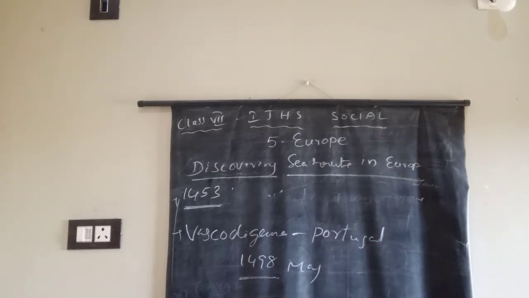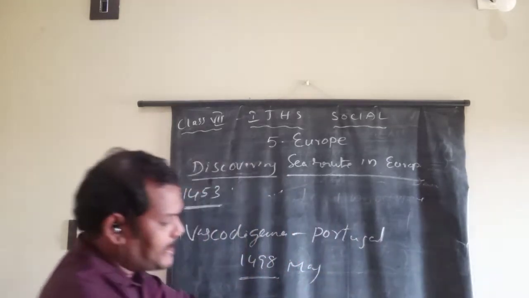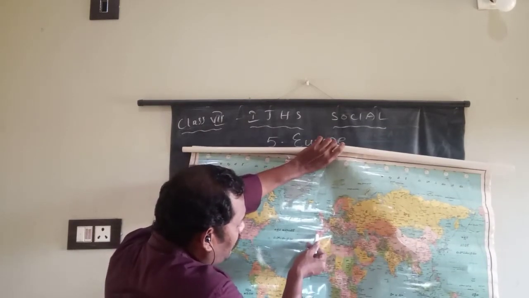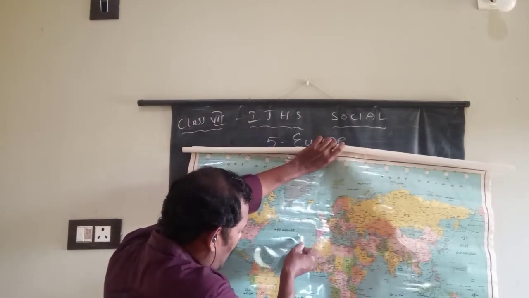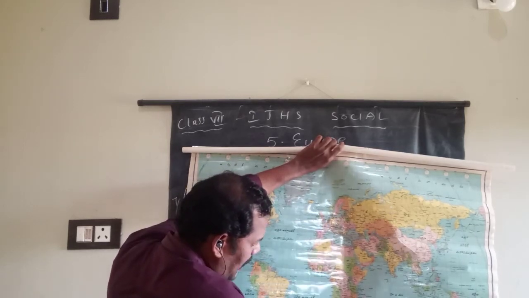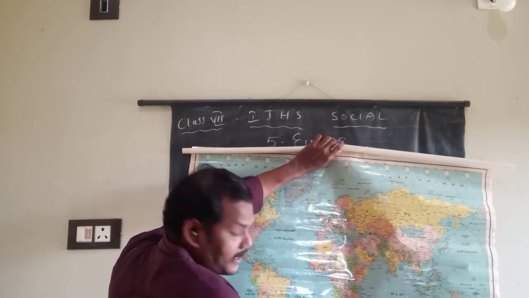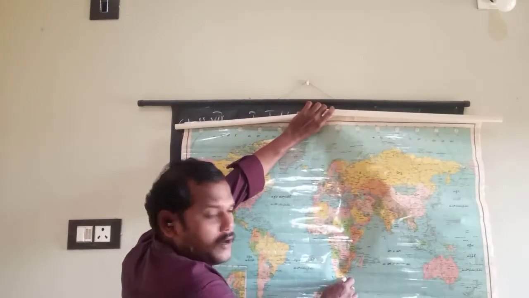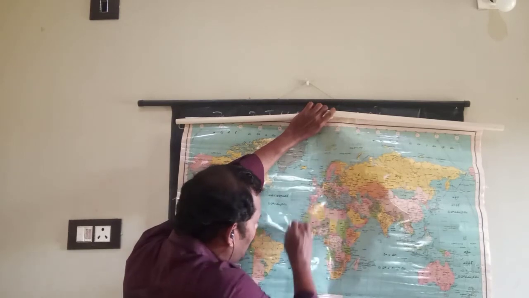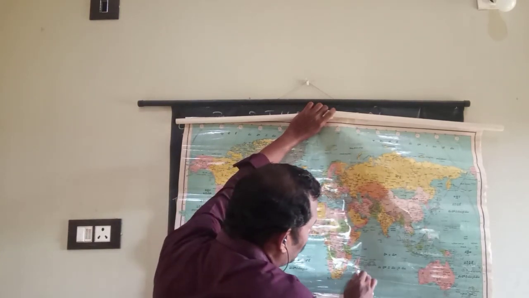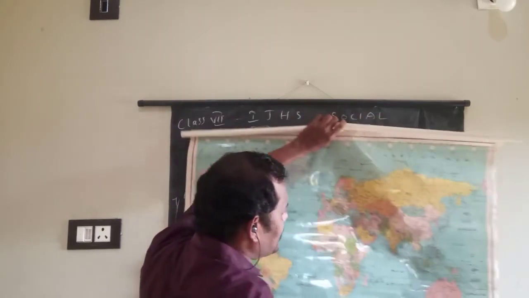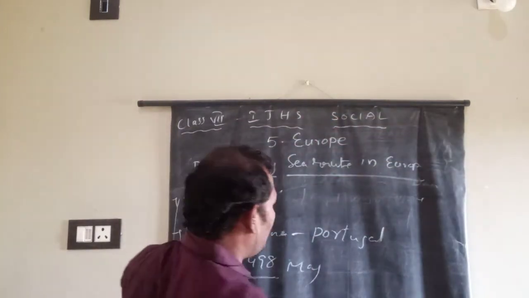How? This is the map, and here he was traveling from Portugal through the Atlantic Sea to reach the Cape of Good Hope, that means the southern tip of Africa, and then to reach India, the region is Calicut. You can understand here.